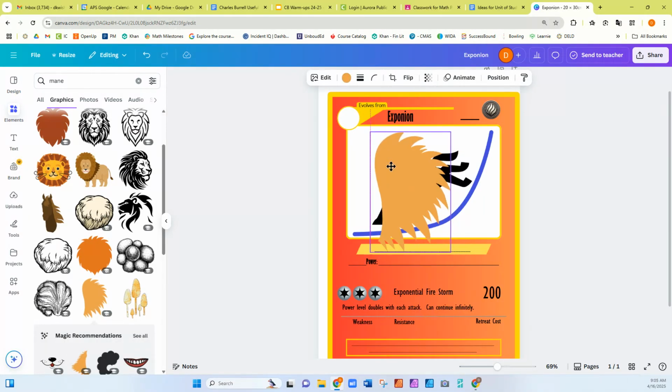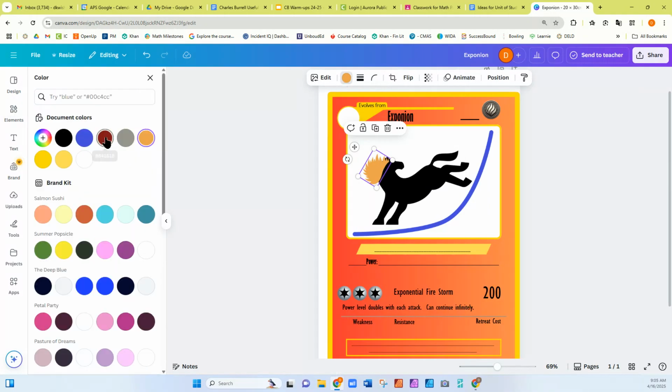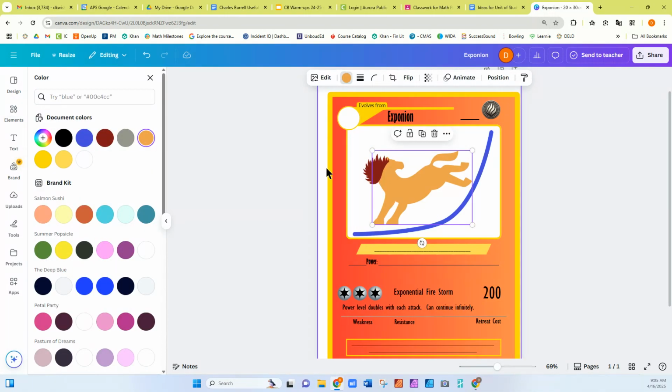Yeah, it's all right. Let's flip it around. We'll change the size of it. There we go. Let's change the color on that mane. Ooh, that's pretty cool. Actually, I want to change the color of this dude. I want to make him that color. Okay. So he's got a mane.